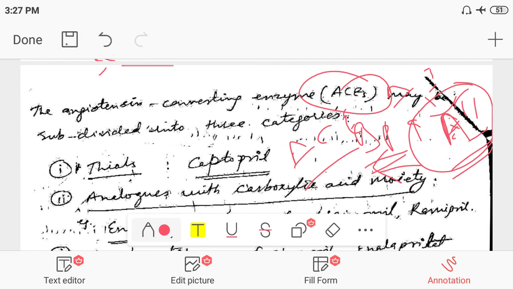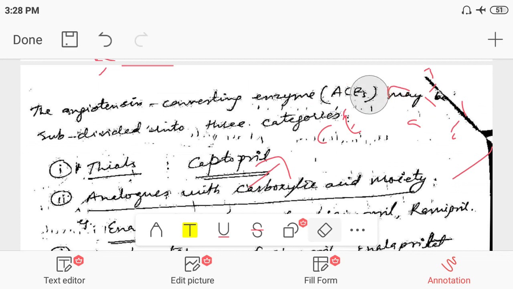So what we have to do is use a drug that can antagonize the ACE, angiotensin converting enzyme. So we are discussing here the angiotensin converting enzyme inhibitors, the drugs which can be used to control the blood pressure.